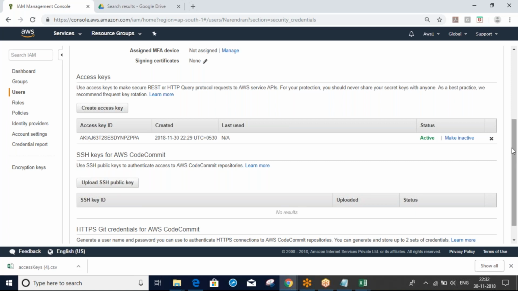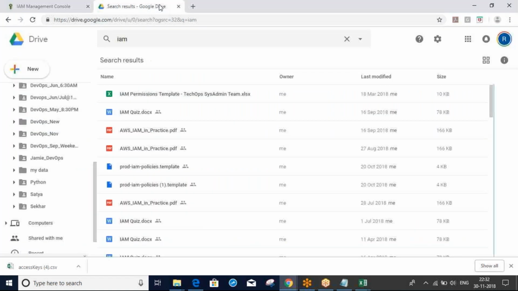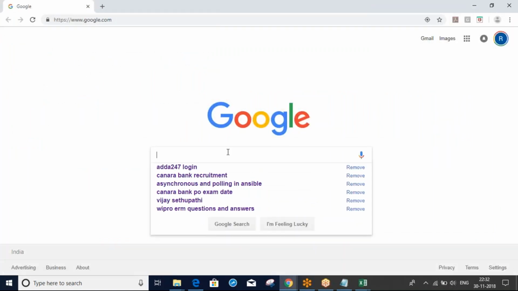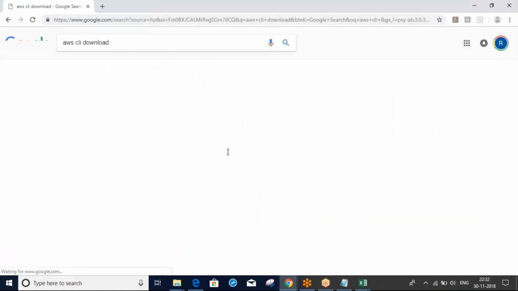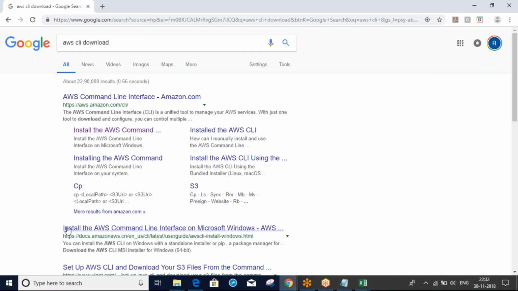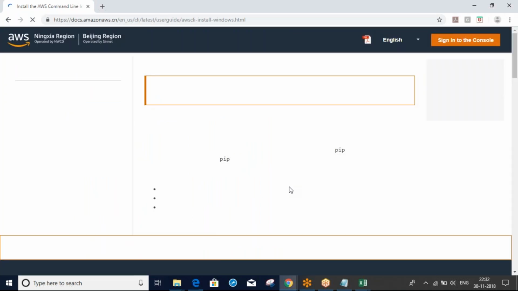Narendra, any questions? No. Okay, now what will we do? I will download the AWS command line. Google AWS CLI download, click the link for Windows. It will go to the official link. I'm downloading the AWS command line, so we should download that one.